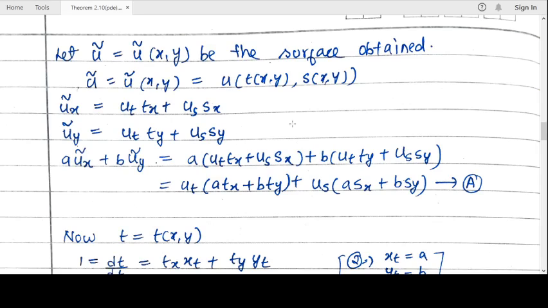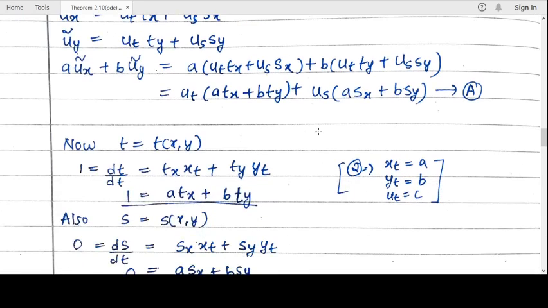Now we will check whether equation 1 is satisfied. So we will substitute in equation 1. So LHS is A u_x tilde plus B u_y tilde, equal to A into, for u_x tilde we substitute from here, u_t t_x plus u_s s_x, plus B into u_t t_y plus u_s s_y. Now you can see that if you take u_t outside, it becomes A t_x plus B t_y, plus if you take u_s outside, it becomes A s_x plus B s_y. So mark it as equation A.